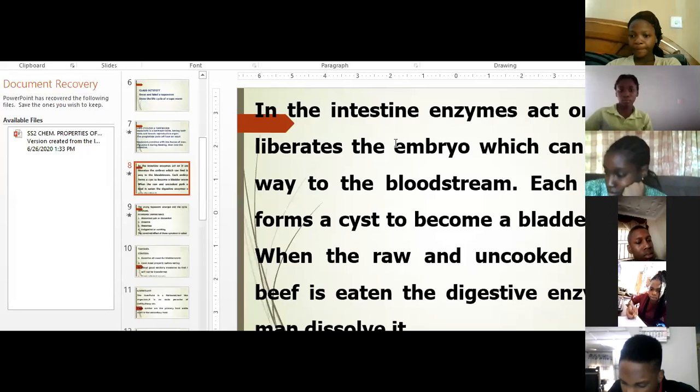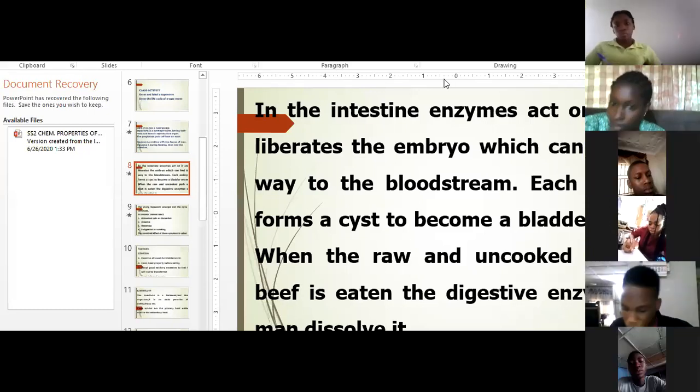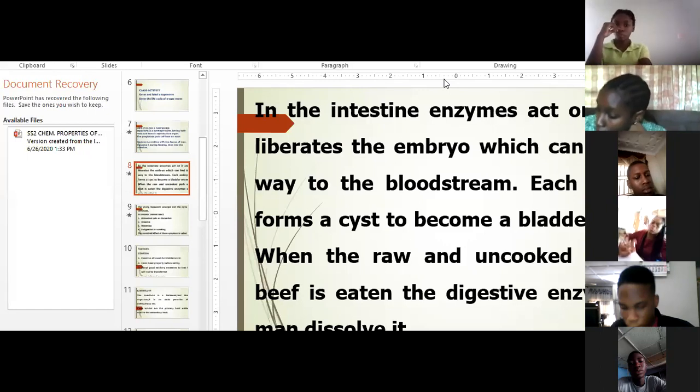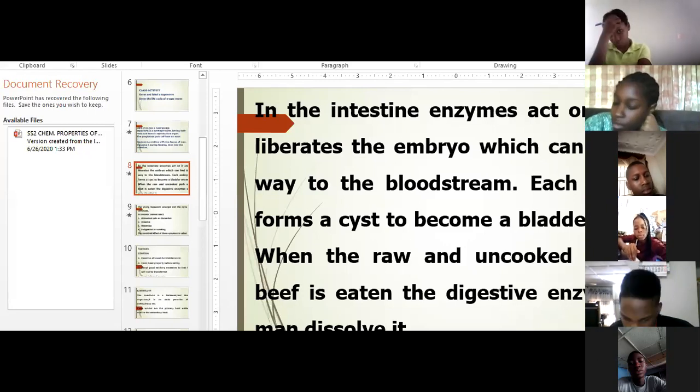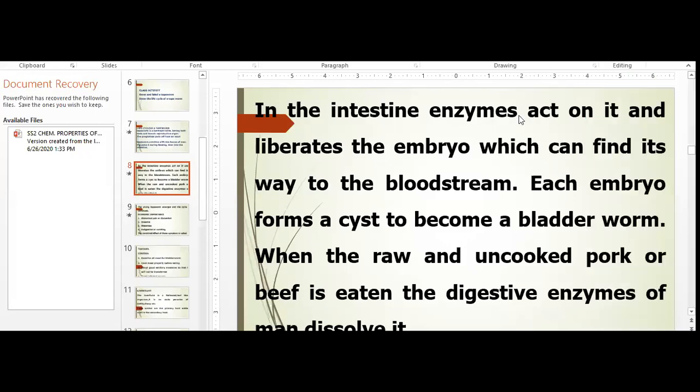When the mature proglottide drops off, during feeding, grazing by cattle or pig, they pick the proglottide. When they pick it, it goes to the intestine. In the intestine, enzymes act on it.